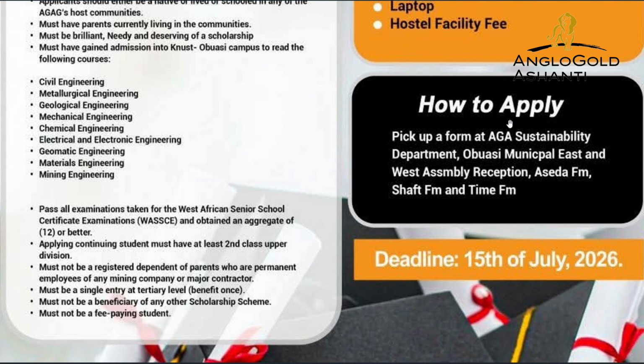Last on the list is how to apply. To apply for this scholarship, you have to pick up a form at the AngloGold Sustainability Department, Obuasi Municipal East and West Assembly Reception, Asaase FM, Shaft FM, and Time FM. These are the available places that you can get a form and fill. You must also apply before 15th of July 2026.